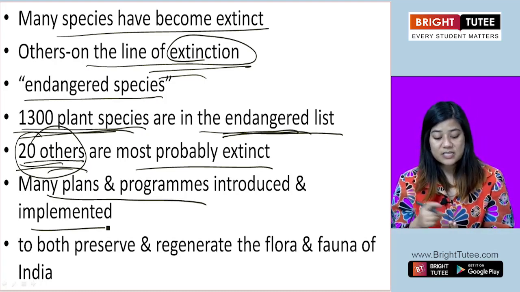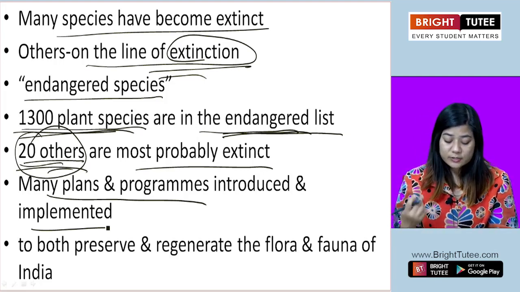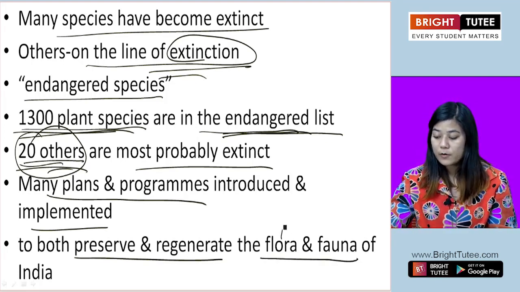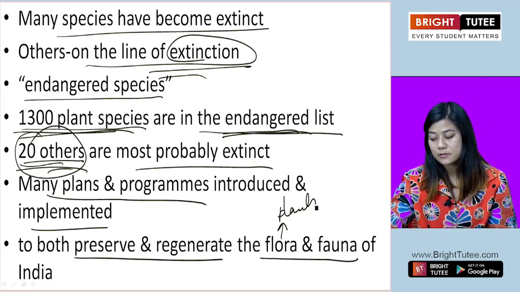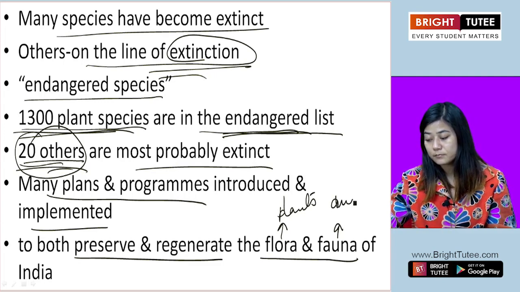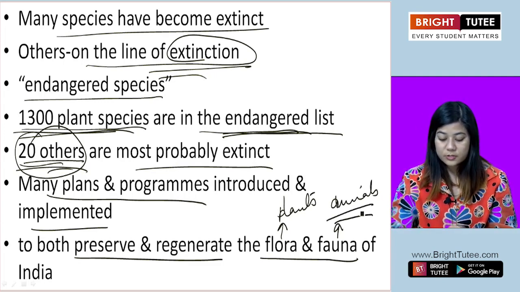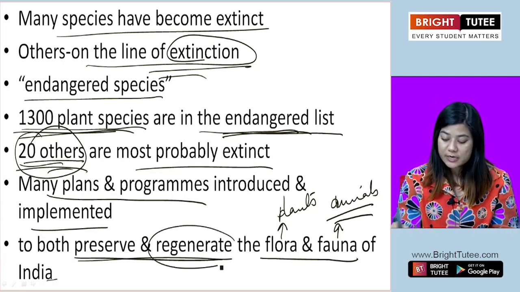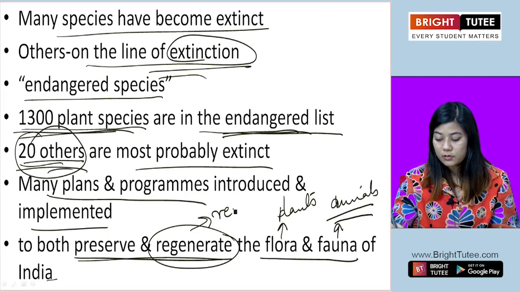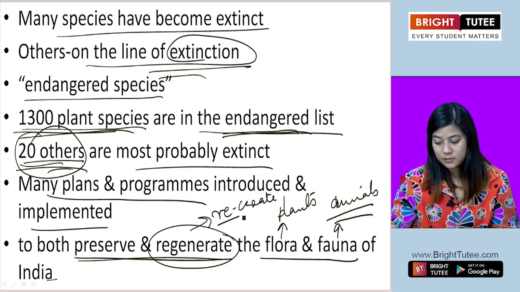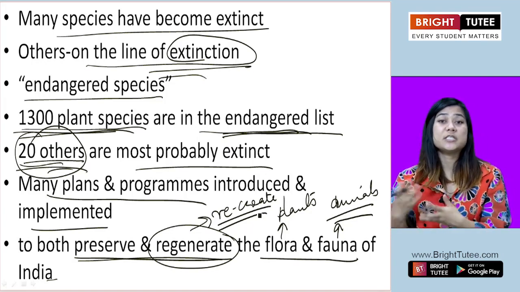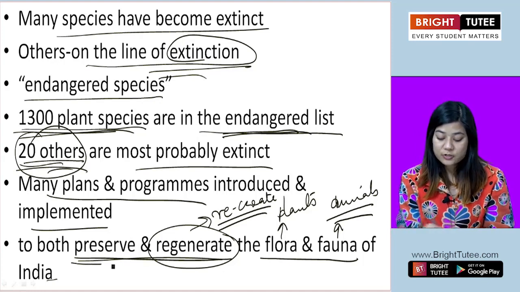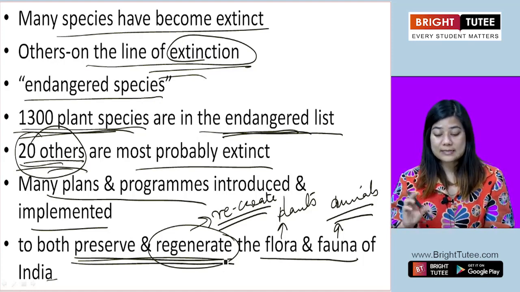These programs and plans preserve and regenerate the flora and fauna, which means plants and animals, in India. Regenerate means to recreate, the reproduction of certain species of plants and animals. That is being done through the plans and programs.